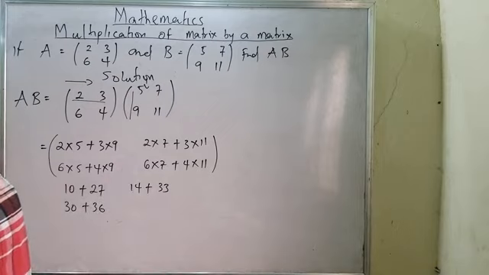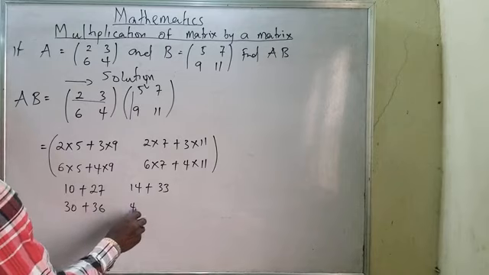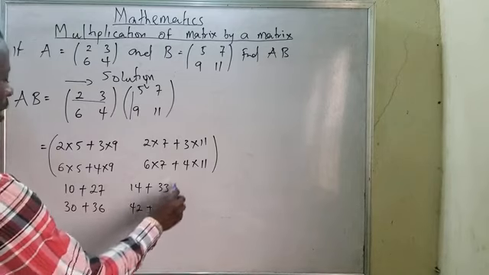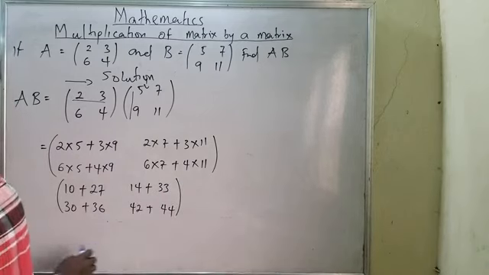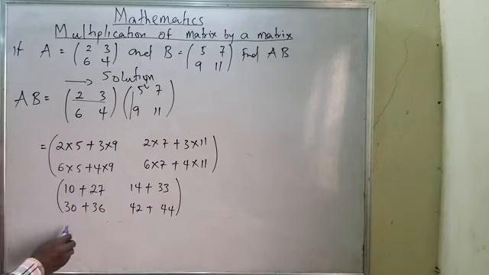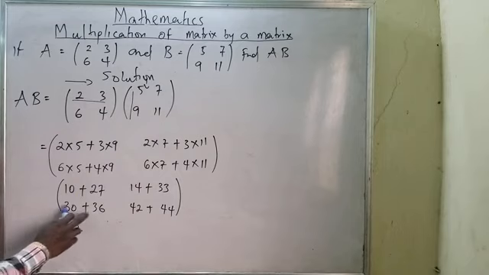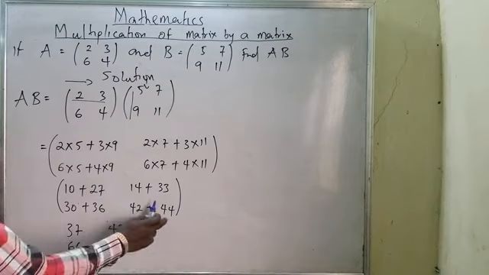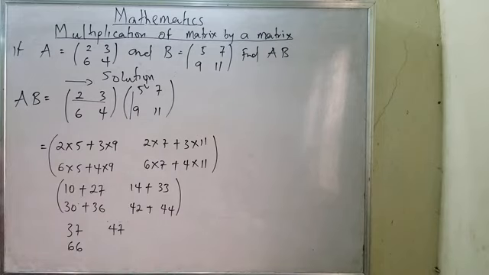This also will give me 42 plus 44. Now, by so doing this, I can now say that this plus this will be 37. This plus this will be 66. This plus this will be 47. This plus this will be 86.